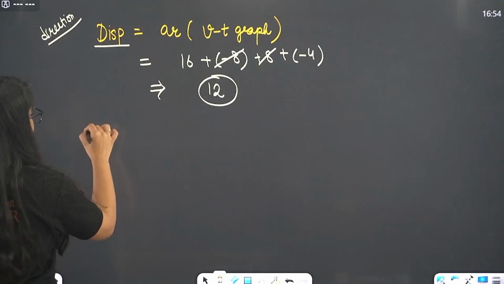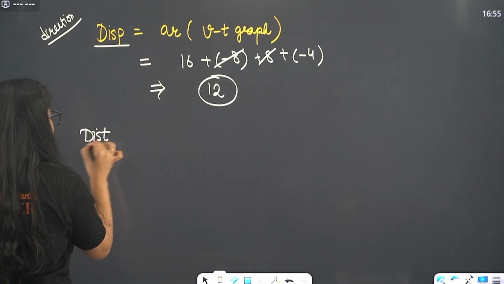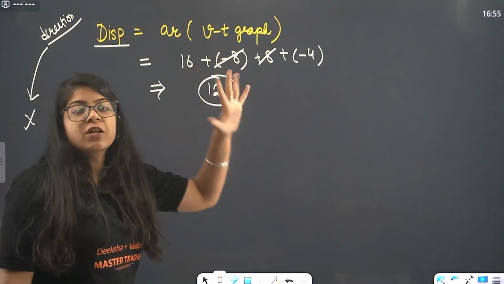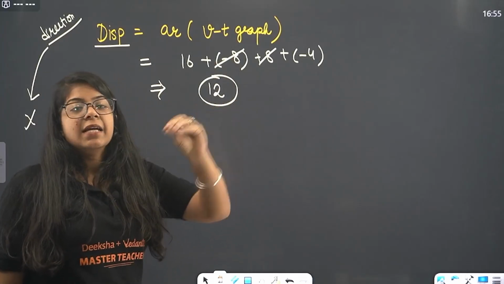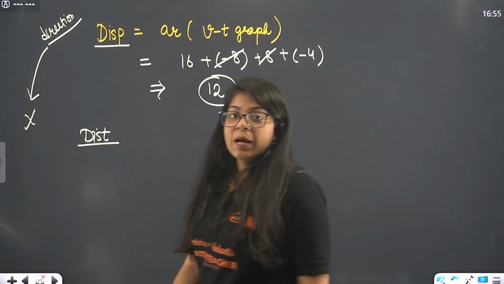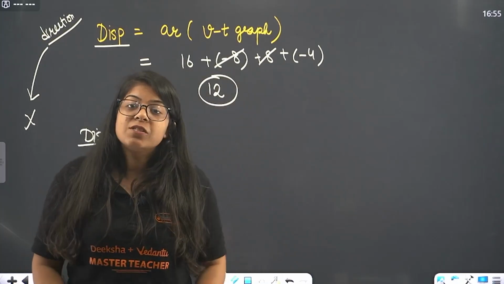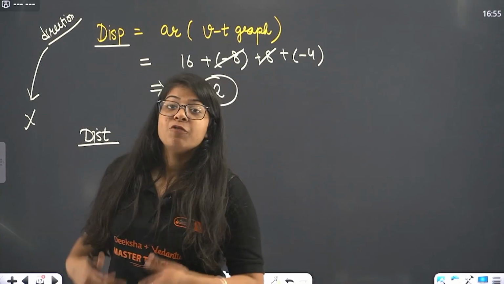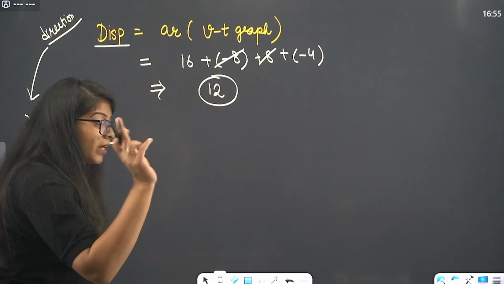Then what will be the distance? Beta, in distance, we don't calculate direction, right? So this minus will not be there. See, if I go plus 2 meters and if I come back minus 2 meters, displacement is 0. But distance is what? Plus 2 meters, plus 2 meters, 4 meters. Right? So I won't take the negative sign.